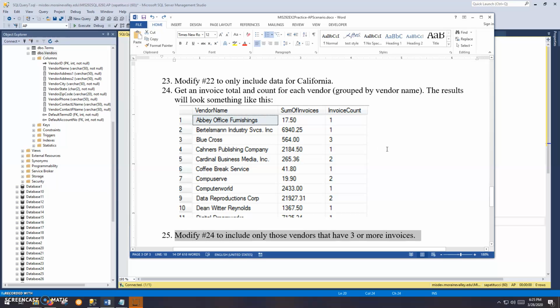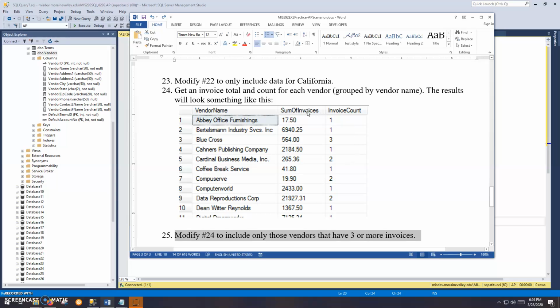Okay, so last two problems here, looking at number 24, still talking about grouping. Get an invoice total and count for each vendor, group by vendor name. And the results will look something like this. So we have the vendor name here. That's just the vendor name column coming from the vendors table, just a run-of-the-mill column.